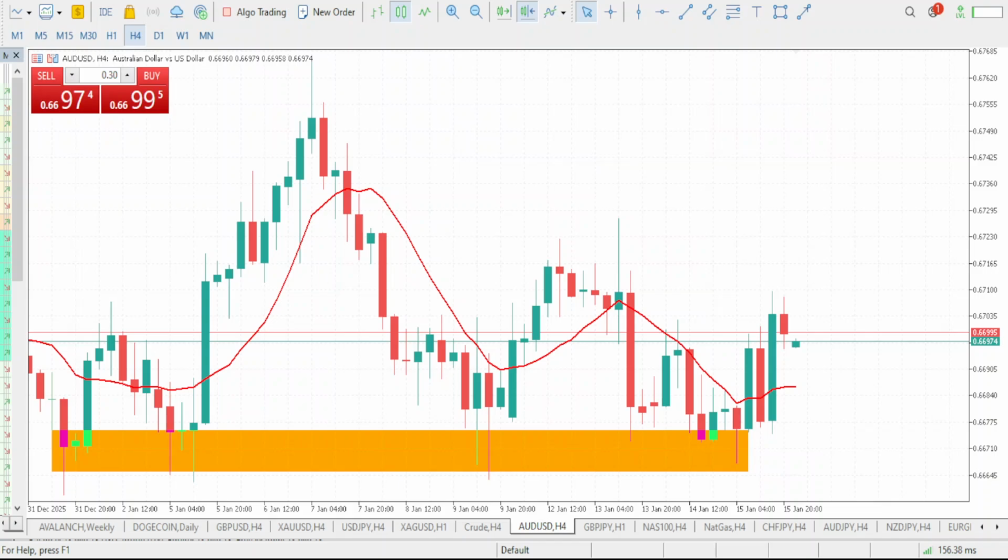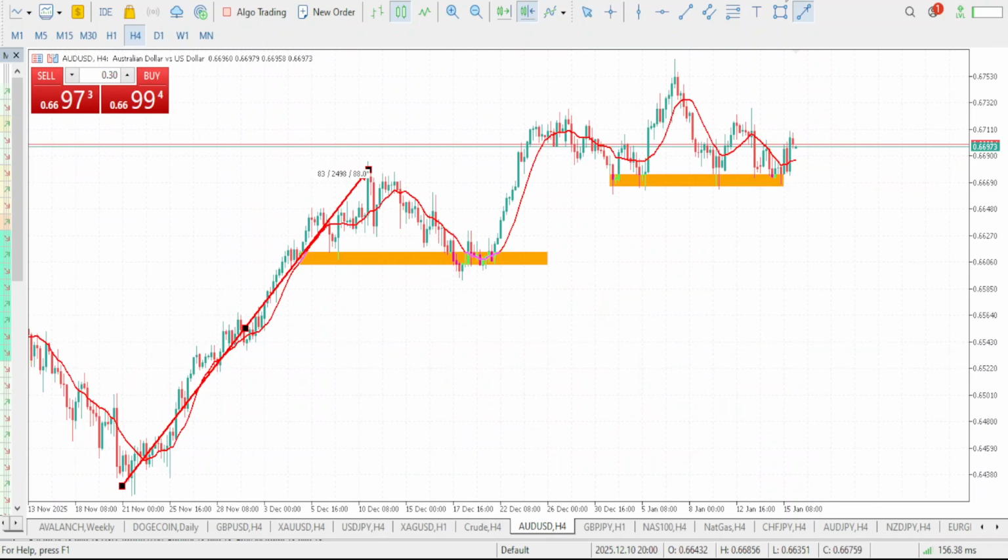This will be our movement for the day on AUDUSD. So let's start with the trend first. First and foremost, we are in an uptrend move on our AUDUSD. So this is our first movement, and this is our higher low. This is also the higher high, and here is the higher low. This is our higher high, and here comes the higher low.